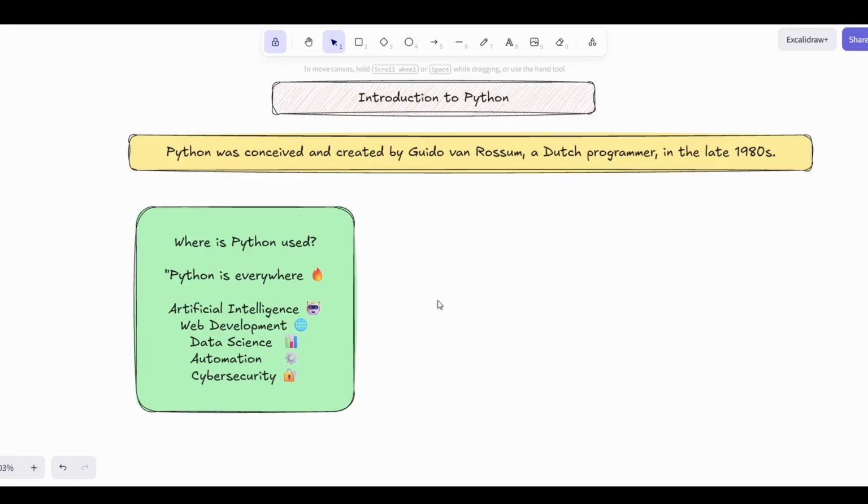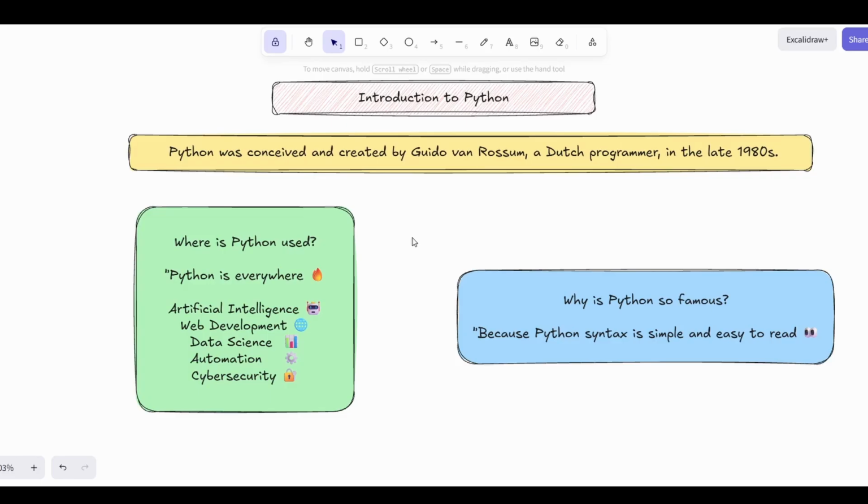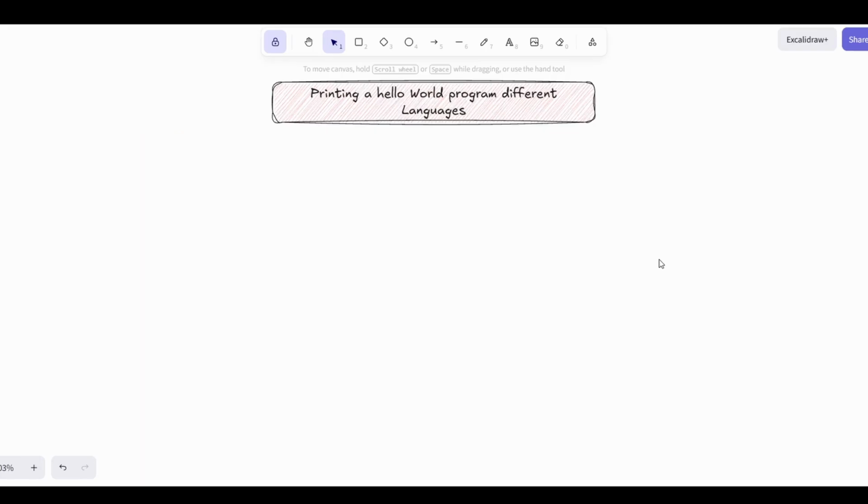Next, why is Python so famous? Because Python syntax is simple and easy to read. So, I will give an example of why Python syntax is so simple. I am taking an example of printing a Hello World program in different programming languages. Look at my screen carefully.